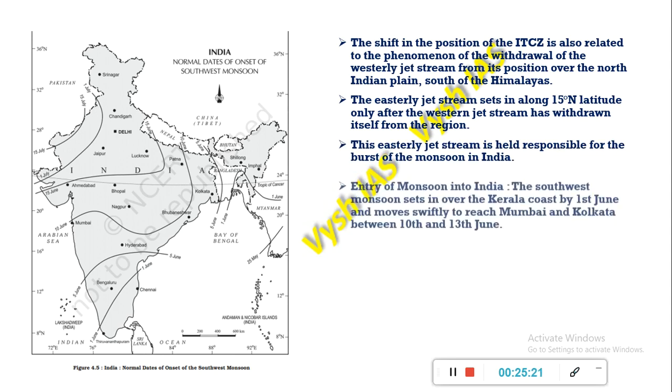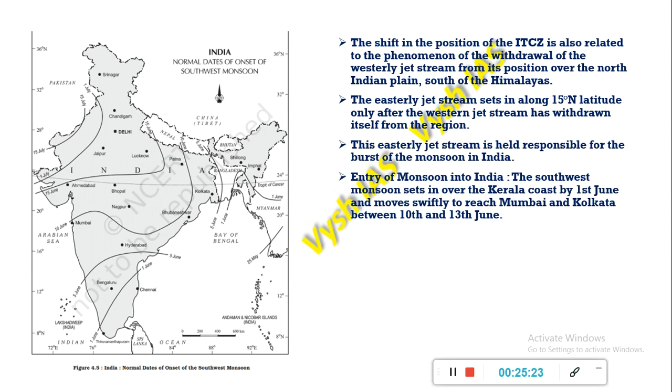monsoon in India. So the entry of monsoon in India is by the 1st of June over the Kerala coast, and it moves swiftly to reach Mumbai and Kolkata between 10th and 13th June. And by mid-July, the entire country will be engulfed by the southwest monsoon.